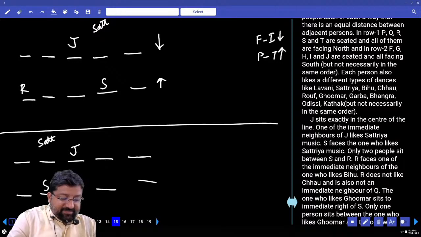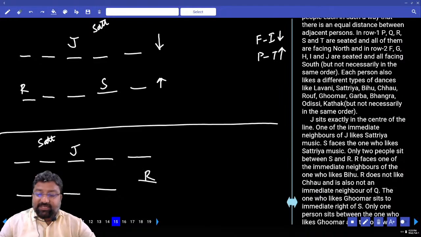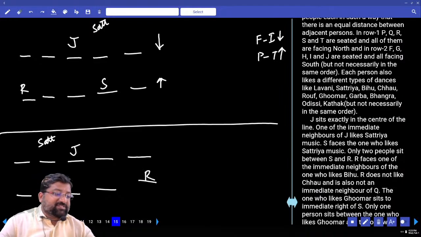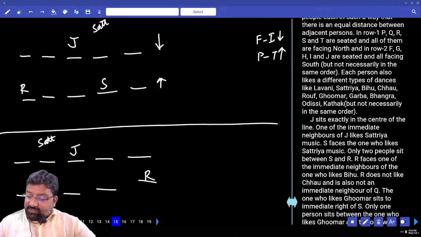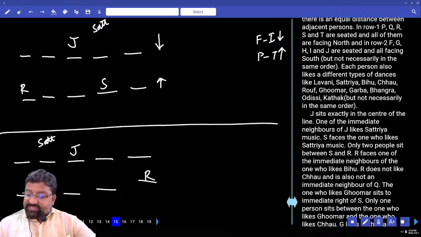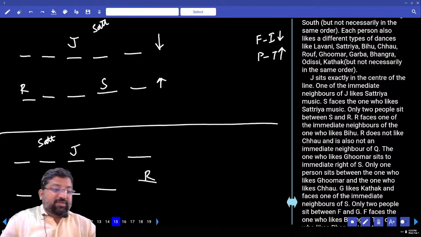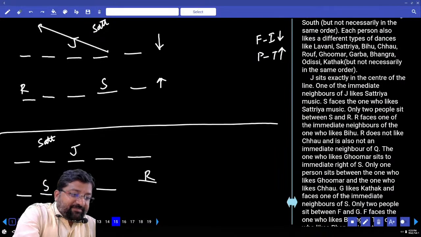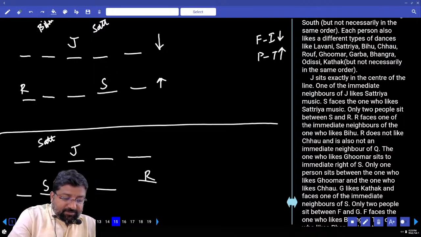Opposite is S. Two persons sit between S and R. Next line. Two persons sit between S and R. R faces the one who is an immediate neighbor of the one who likes Bihu. R faces the one who is an immediate neighbor of Bihu. So this should be Bihu.